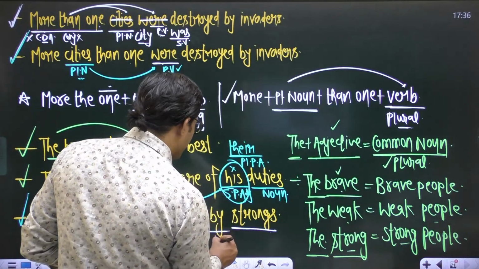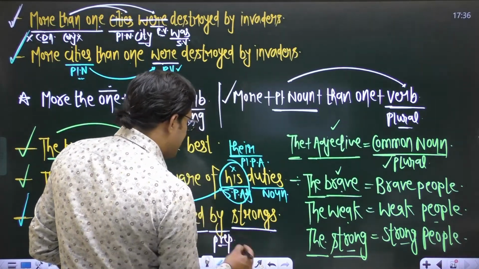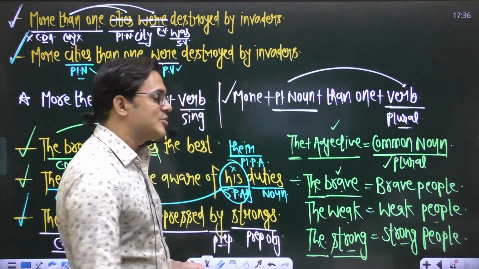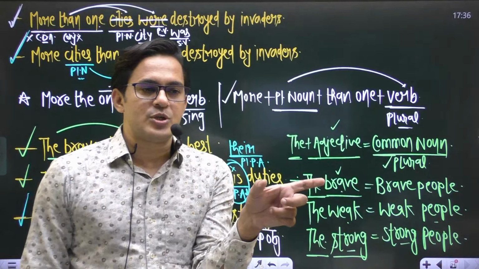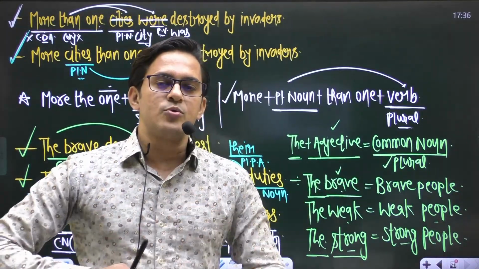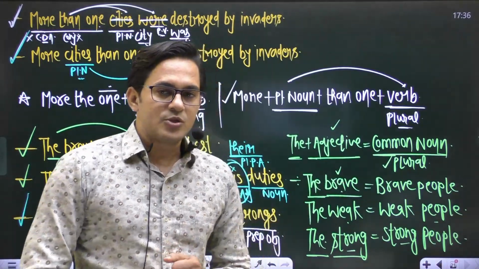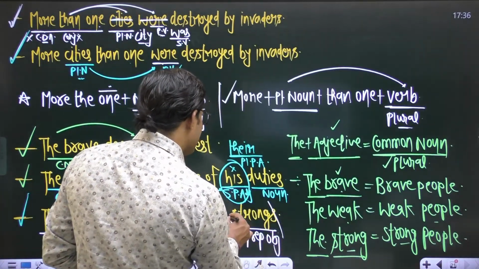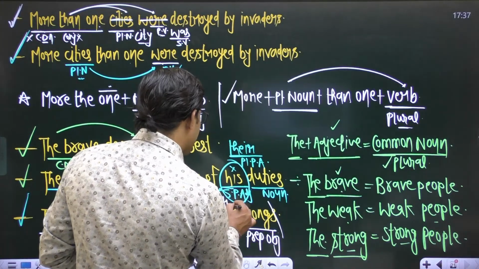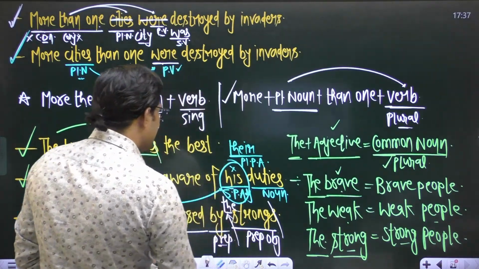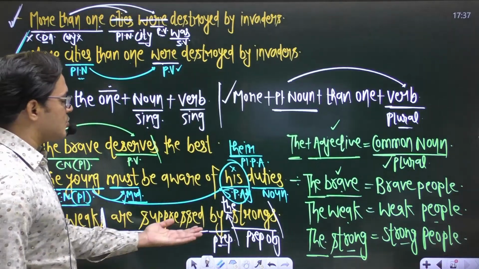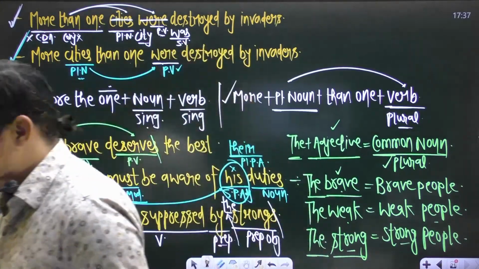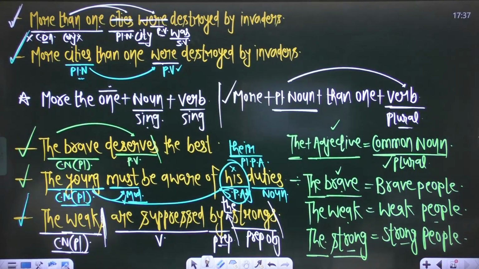Okay, this one is a preposition. Do you know, after a preposition we always use a prepositional object. Whenever you get a preposition, after the preposition we always use a prepositional object. So to make this word an object, just drop s, and to make this noun a common noun plural, use article the. So the sentence will be: the weak are suppressed by the strong. This one will be the okay one.